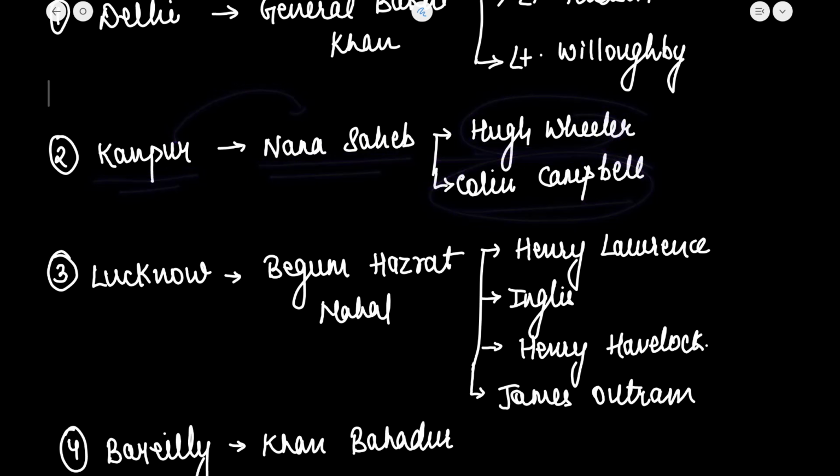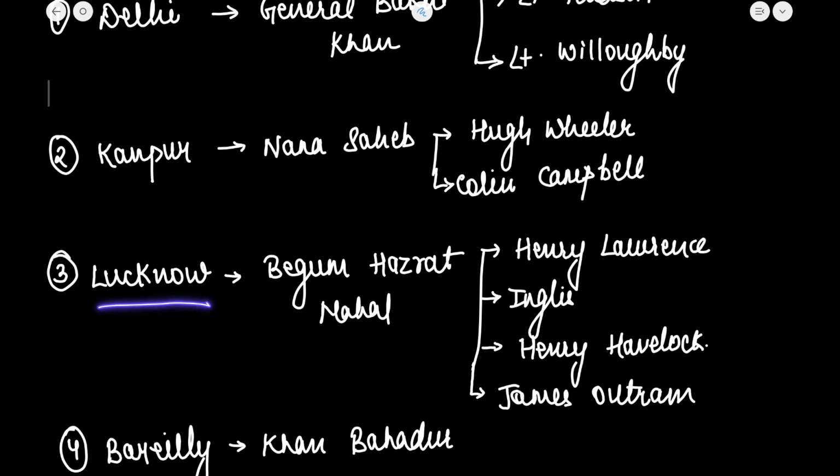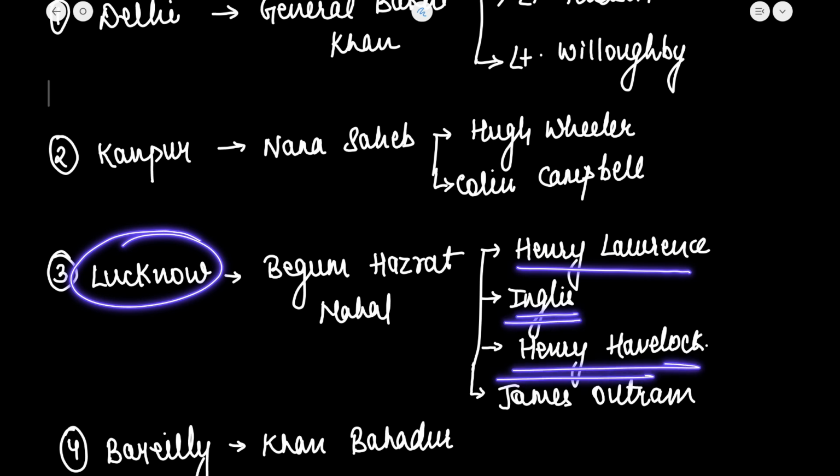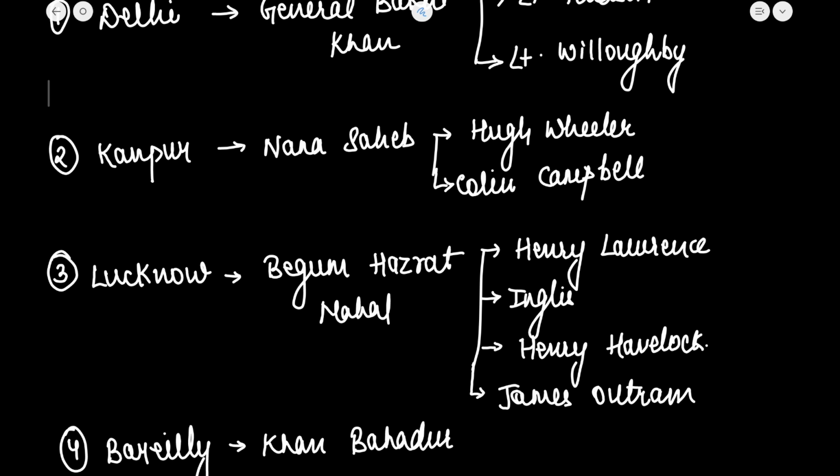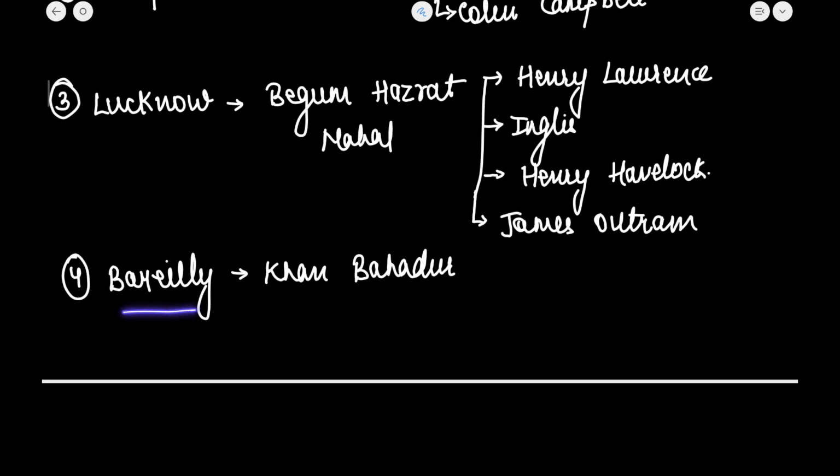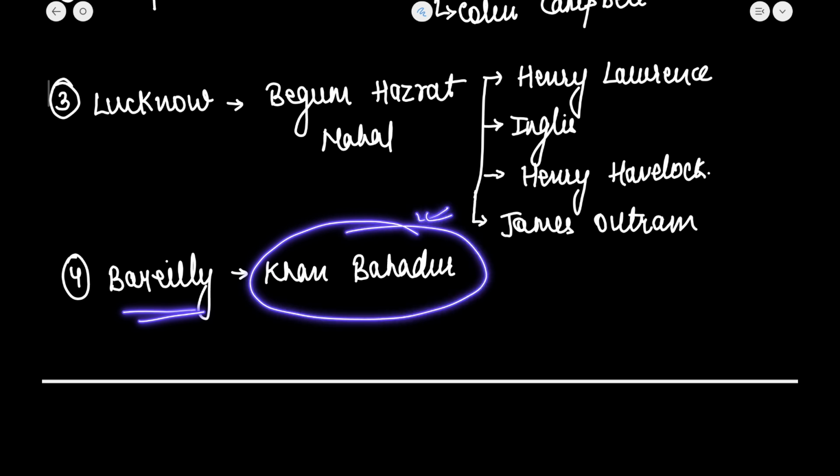In Lucknow, the revolt was led by Begum Hazrat Mahal, and the British officers responsible for suppressing it were Henry Lawrence, Henry Havelock, and James Outram. Colin Campbell was also there, so you can also write down the name of Colin Campbell. Next, in Bareilly, the revolt was led by Khan Bahadur.